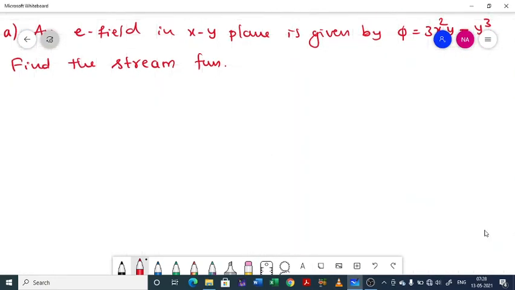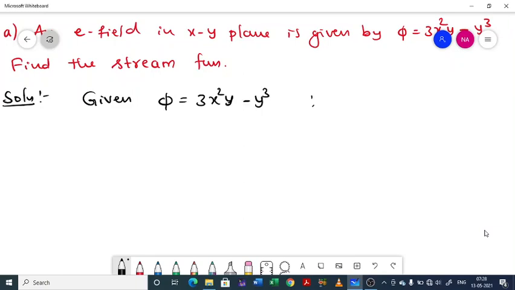So solution. Given phi equal to 3x square y minus y cube and f of z equal to phi plus i psi.